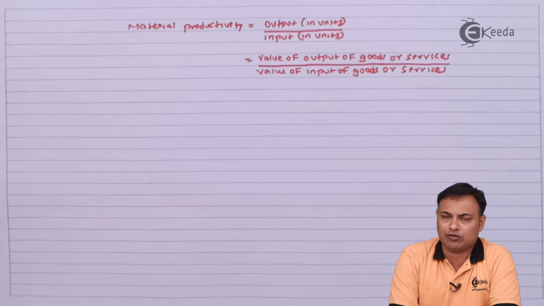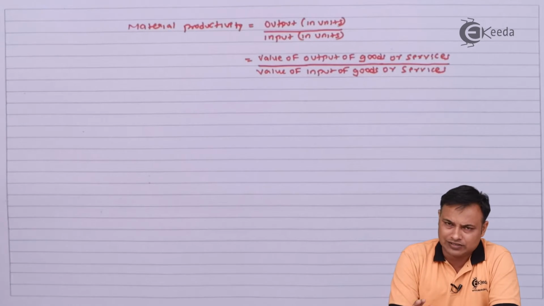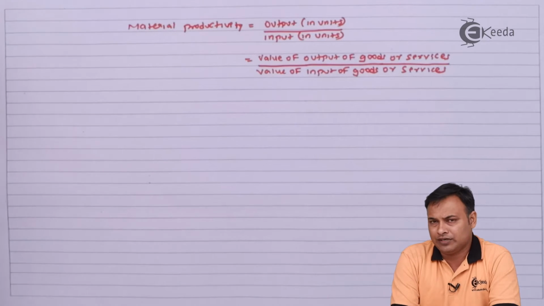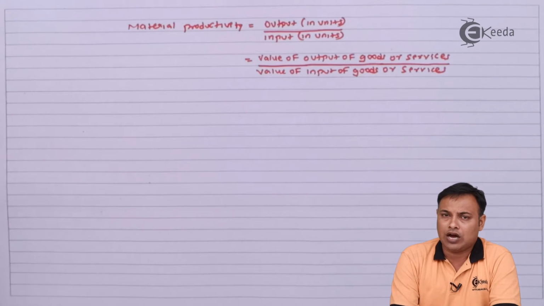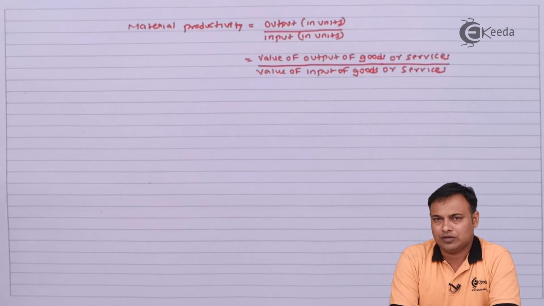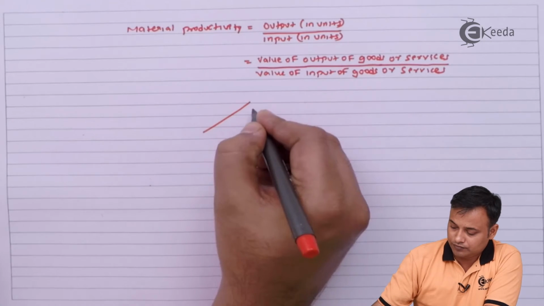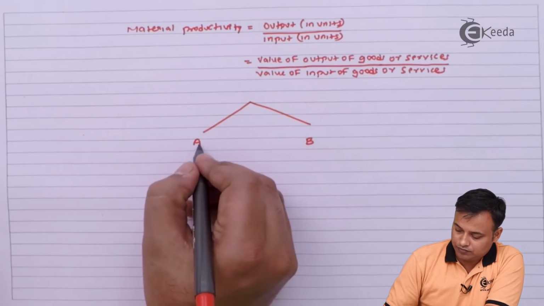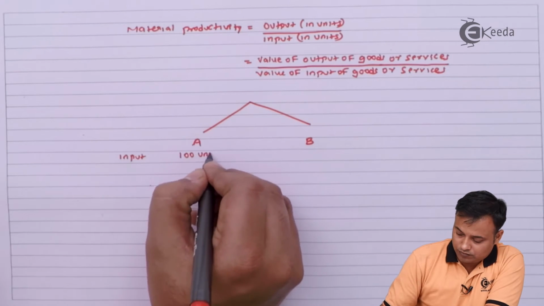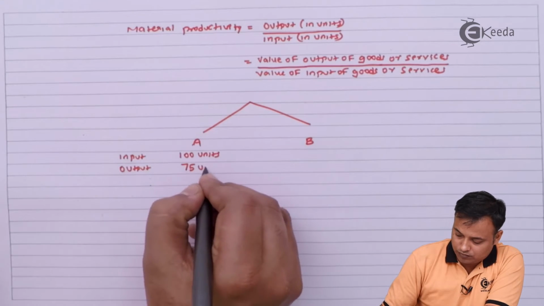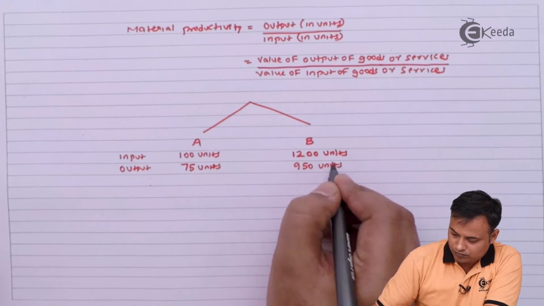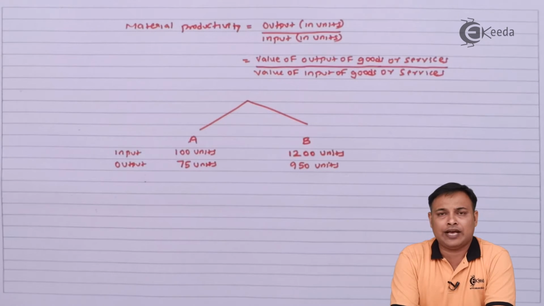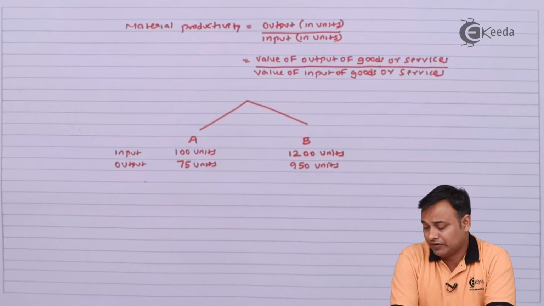The basic formula to calculate the productivity in terms of material is the same: output in terms of units in quantity upon input in terms of units, or output in terms of rupees upon input in terms of rupees. Let's take an example. In case of firm A, I have got an input of 100 units and I get an output of 75 units.